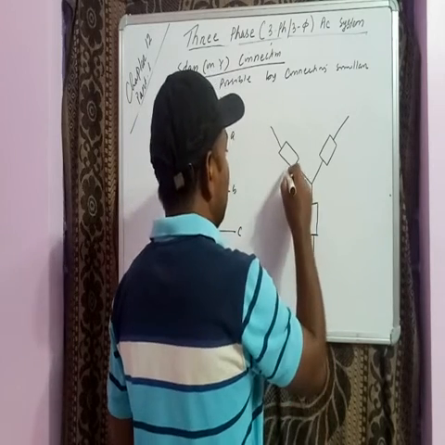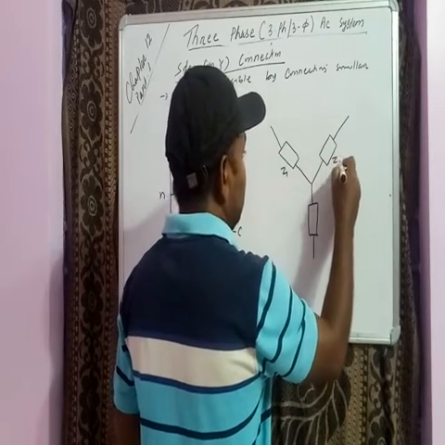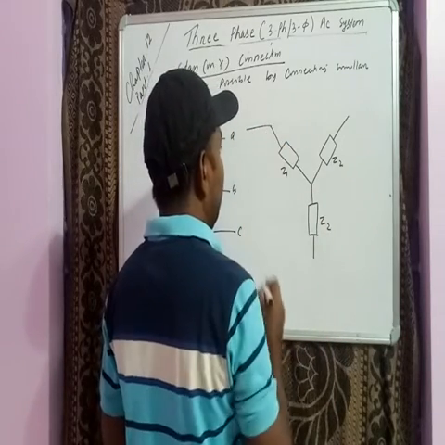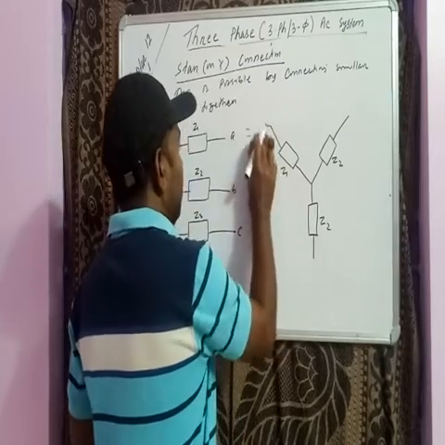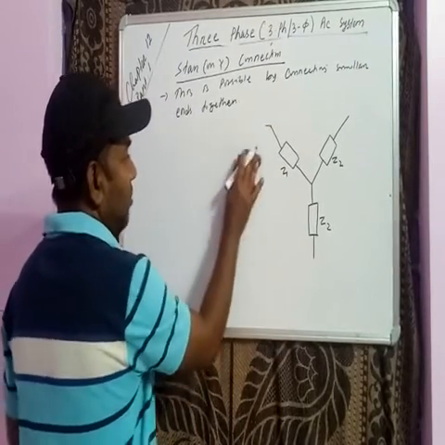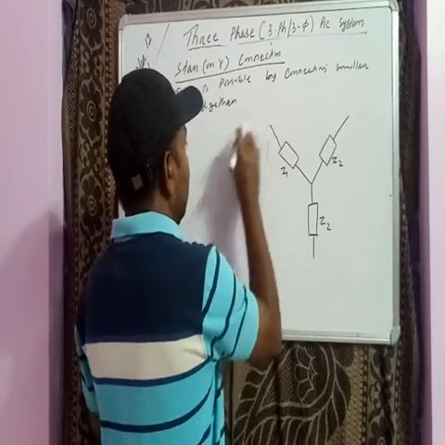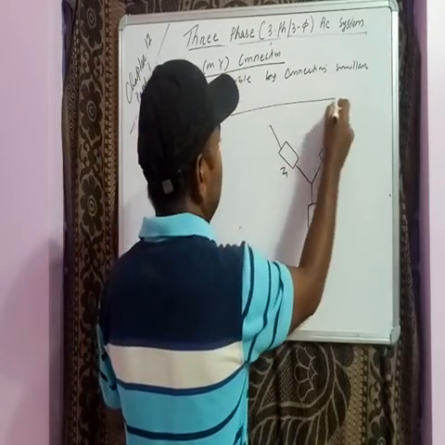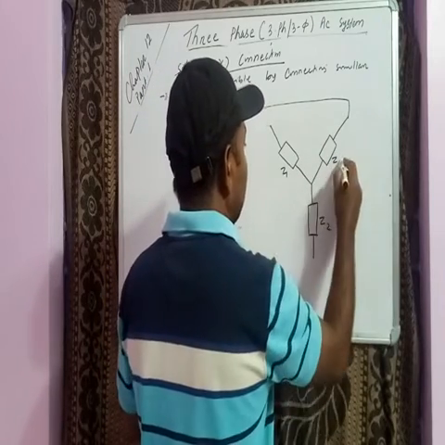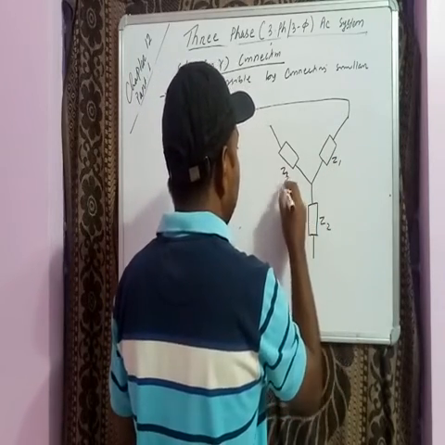Getting this? So Z1, Z2, Z3. So from here we are getting one phase. Right? So this is also a star connection and this is also a star connection. So better to take it as Z1, Z2, Z3.